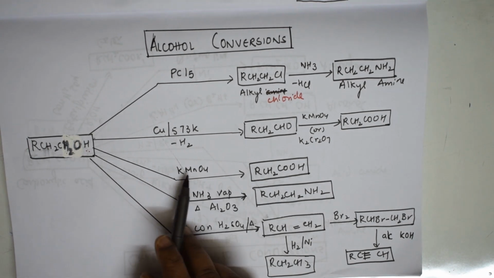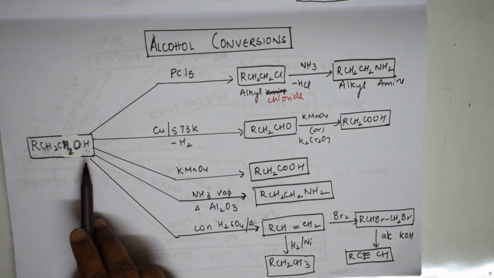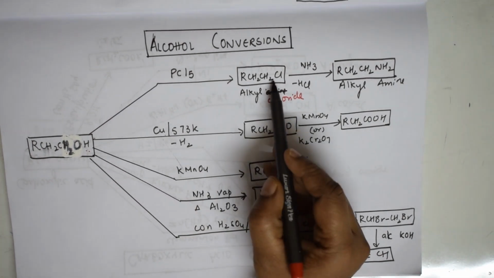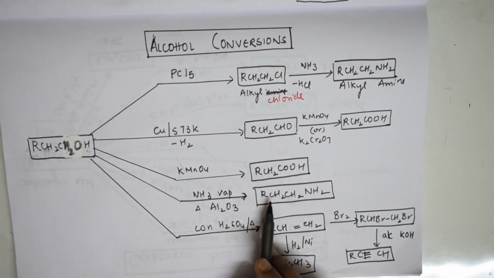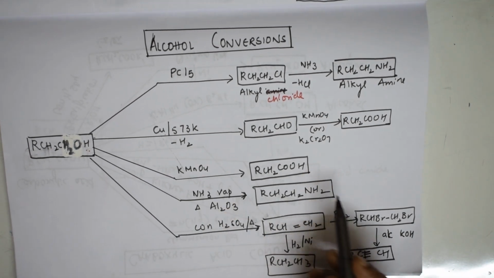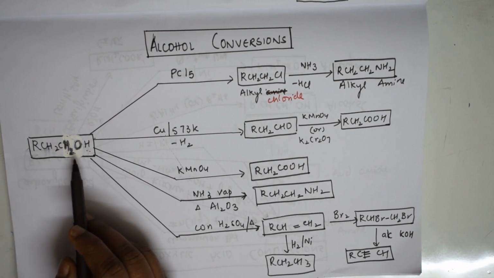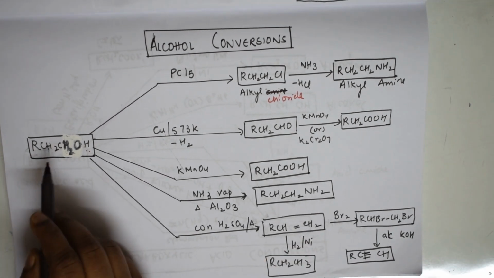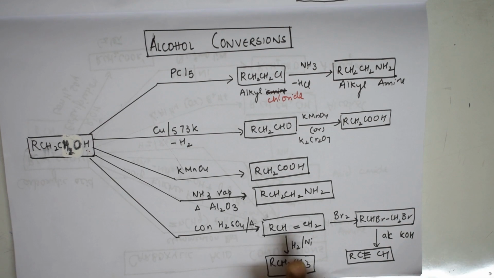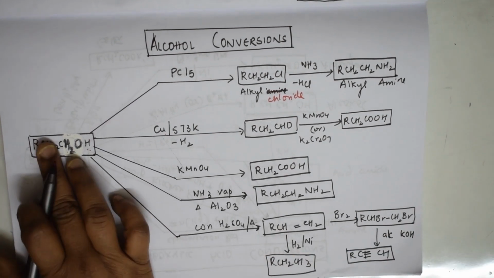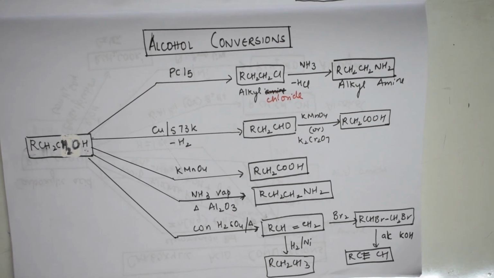Now directly, if you want to convert alcohol to acids, you can use an oxidizing agent. One more, if you want to convert directly, here I took one step, that is alkyl halide, then converted to amines. But here I converted directly to acids and amines. Done. Further, suppose in the exam they ask you to convert alcohols to alkenes, one possibility, or alcohols to alkynes, one more possibility, or alcohols to alkanes. See, all three are here only. Just check: alcohols to alkenes, alkanes, alkynes. All three are given and the reagents also are given.